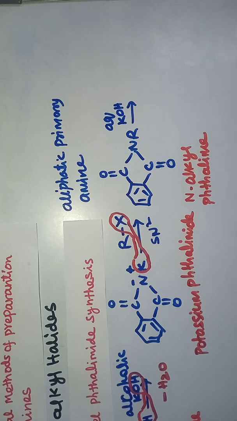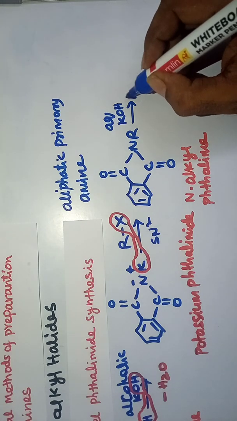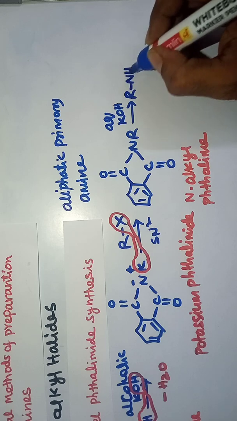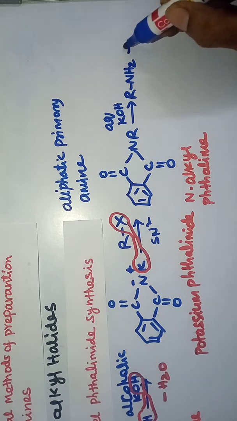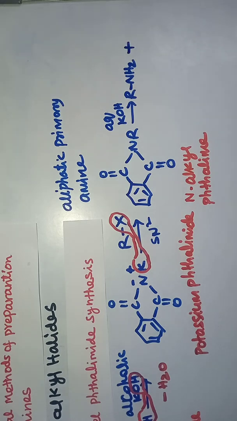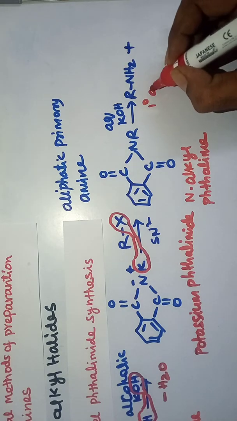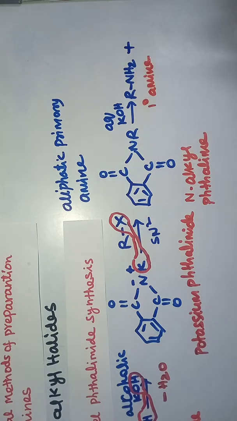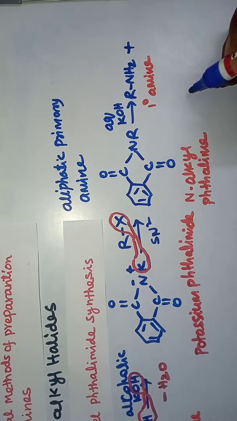It gives an aliphatic primary amine, R NH2, which is the 1 degree amine, and potassium phthalate.